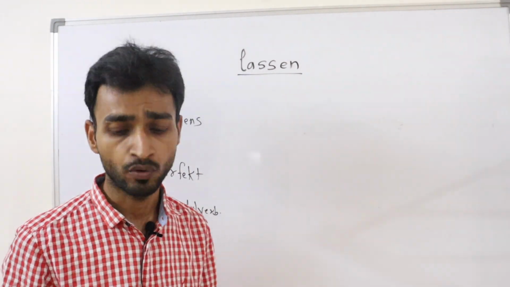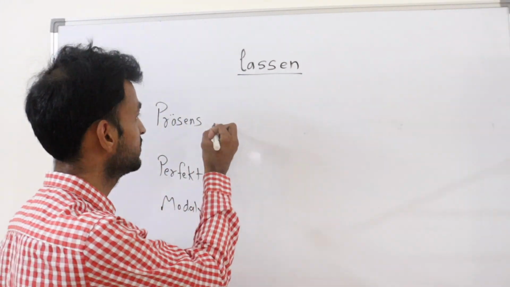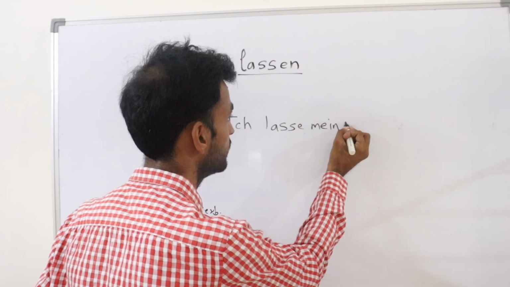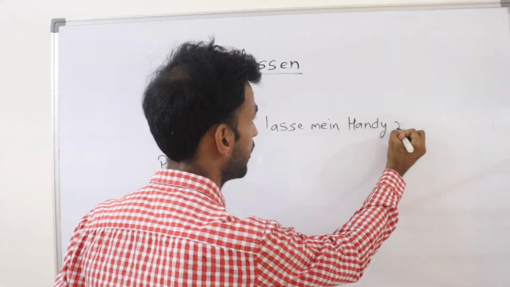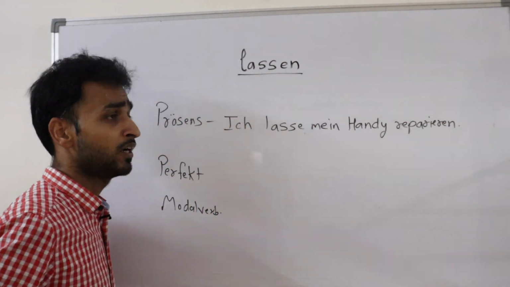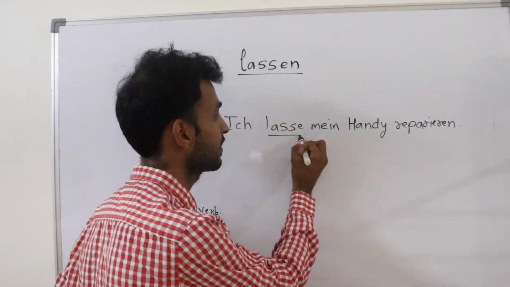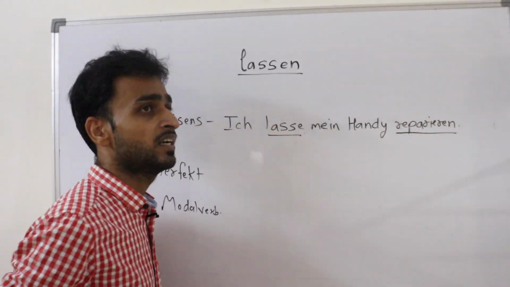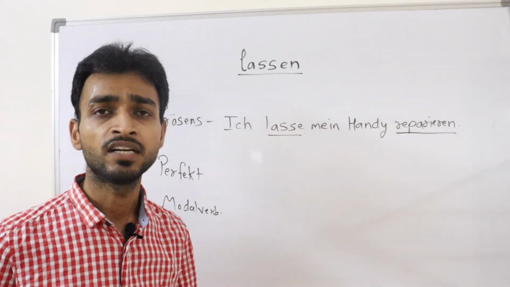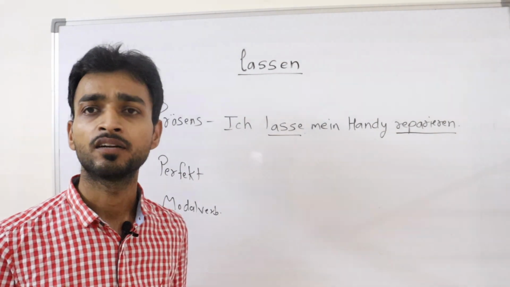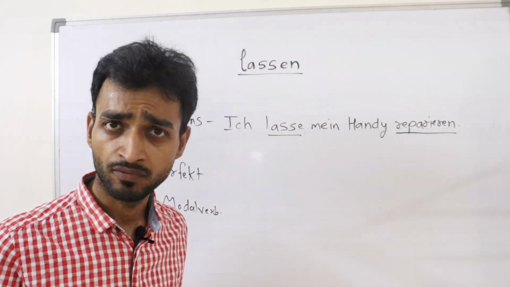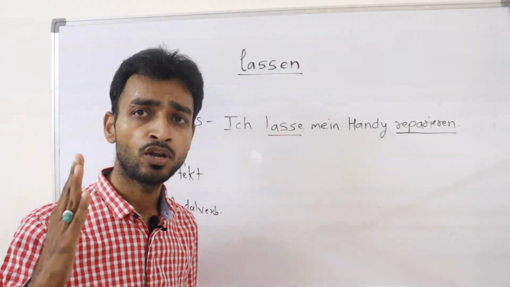So we'll see in present tense how we can make a sentence like: ich lasse mein Handy reparieren. This is one example I am giving, and with this example I'll write the sentence in perfect and with modal verb. So it functions like a simple modal verb. Lassen is at the second place and the infinitive verb is written at the last. So ich lasse mein Handy reparieren means somebody else, a mechaniker or technician, has done it for me. I cannot do it myself. So this is the use of lassen, the work that you cannot do on your own.